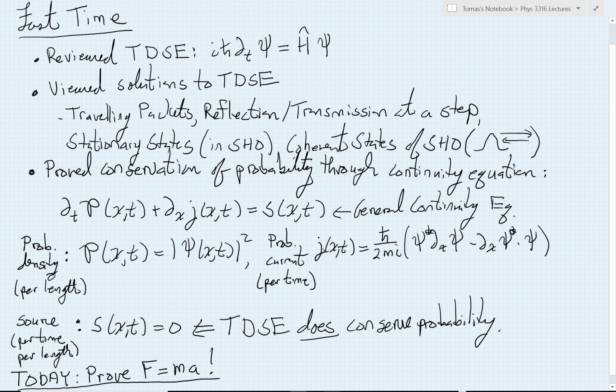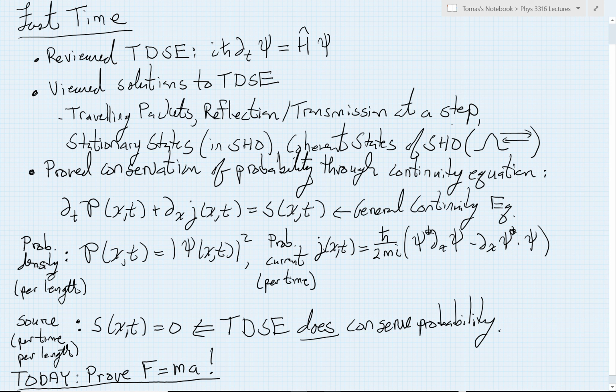In particular, we looked at traveling wave packets and saw how they spread in time, following our previous expectations from the Heisenberg uncertainty principle. We saw this very interesting phenomenon of a wave packet hitting a potential step, which generated a reflection and a transmission of probability.